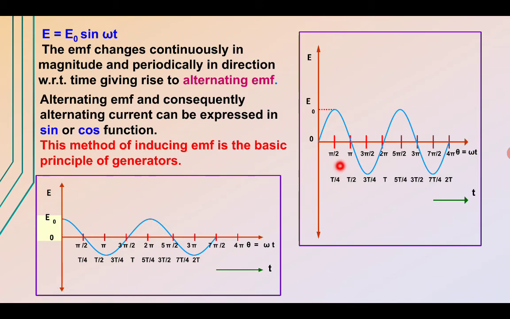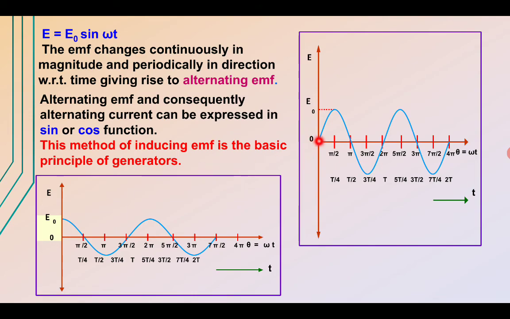Because of this alternate change in direction and magnitude, an alternating EMF and alternating current can be expressed in sine and cosine functions, and this method of inducing current is basically the principle of generators. We are using this principle for generators.